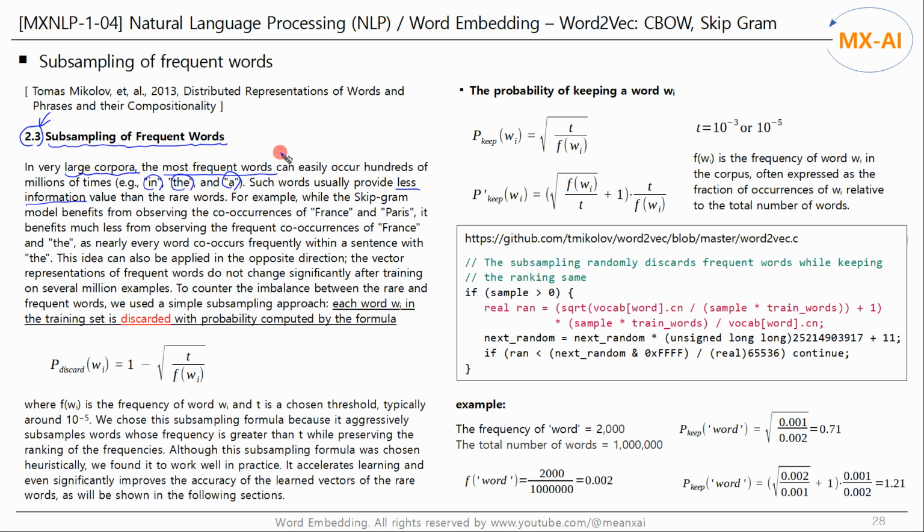For example, while the skipgram model benefits from observing the co-occurrences of France and Paris, it benefits much less from observing the frequent co-occurrences of France and the, as nearly every word co-occurs frequently within a sentence with the. To counter the imbalance between the rare and frequent words, the authors of this paper used a simple subsampling approach.